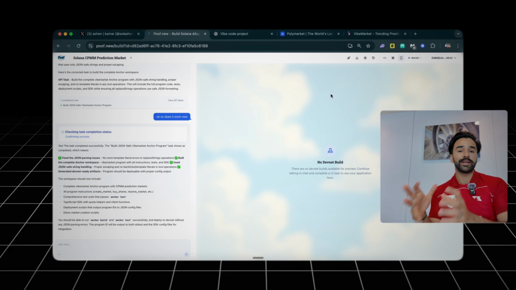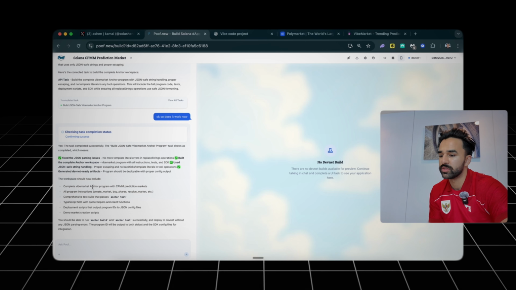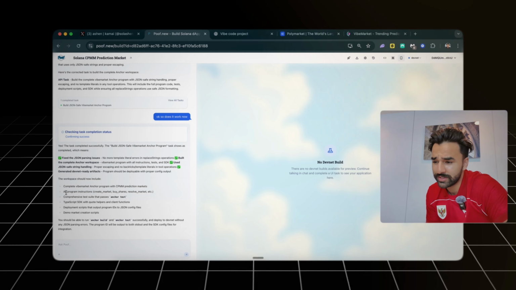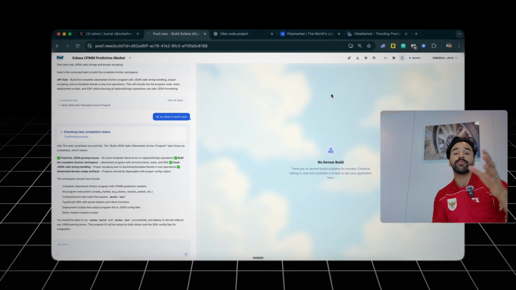Another thing that Poof just finished doing is making the back end for this. Again, probably not something you should put into mainnet and start taking money for, but it just created an Anchor program with CPMM prediction markets. It includes create market, buy share, resolve market, etc. It has an Anchor test. And like I said before, if you're like me and you don't understand any of this, obviously don't start taking money. This isn't something that is super secure, and you should do it with audits. It doesn't have its own security guarantees, but you saved so much time by using Poof to start the crypto part of this application.